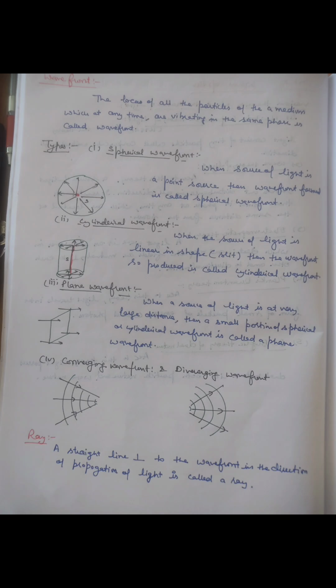It is of four types: spherical wavefront, cylindrical wavefront, plane wavefront, and converging or diverging wavefront. If the source of light is a point source, then the wavefront is spherical. If the source of light is linear, then the wavefront is cylindrical. When the source of light is at a large distance, then a small portion of a spherical or cylindrical wavefront behaves as a plane wavefront.